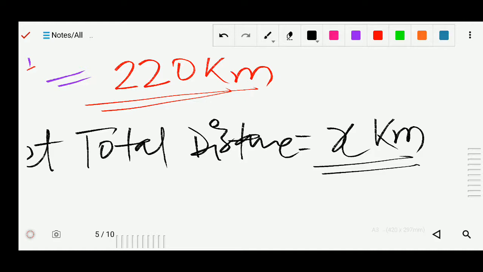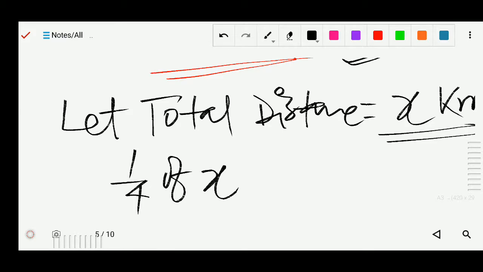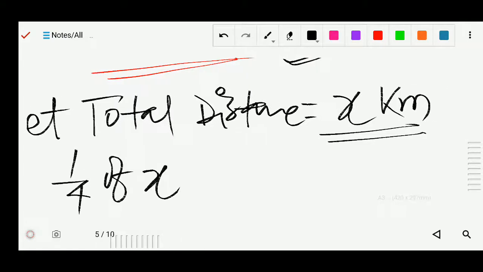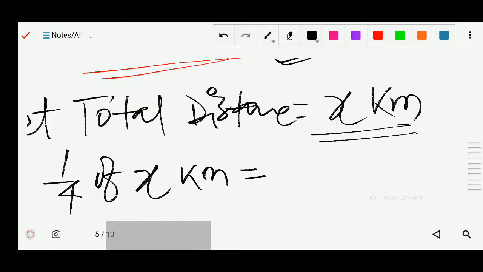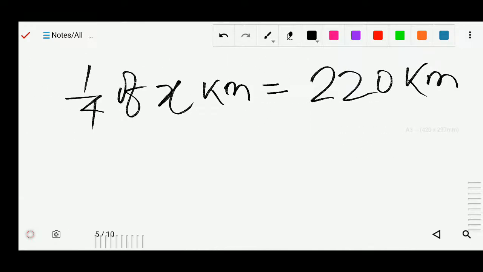So total distance is not given, and this 220 is not the total distance. This 220 is what, 1/4 of total distance, 1/4 of x kilometer, which is equal to 220 kilometer.